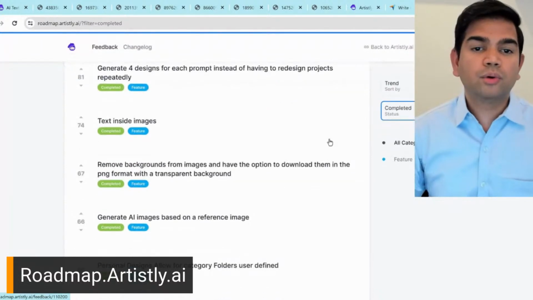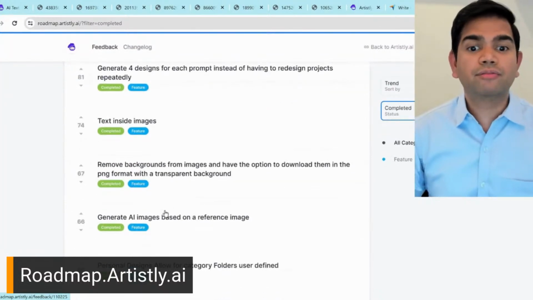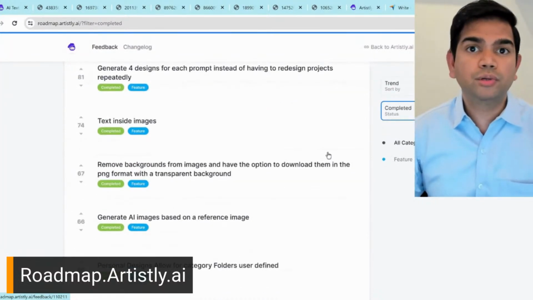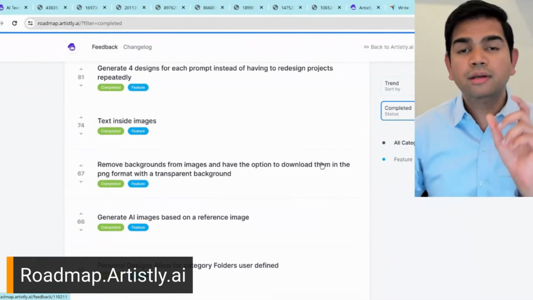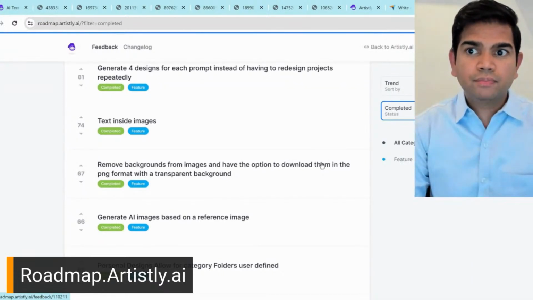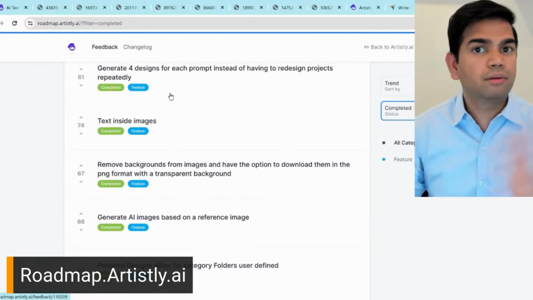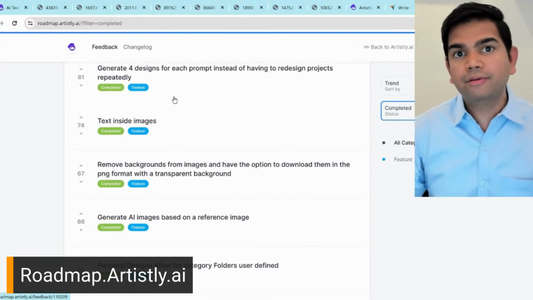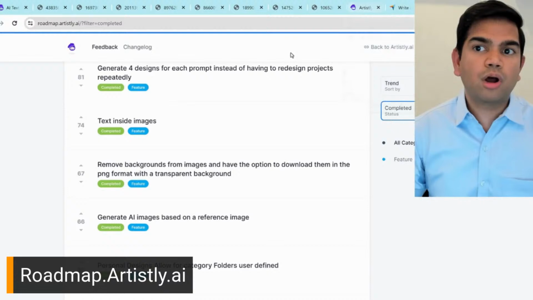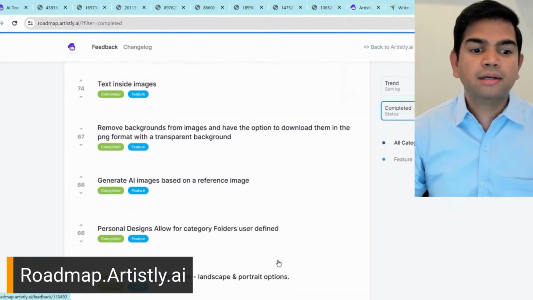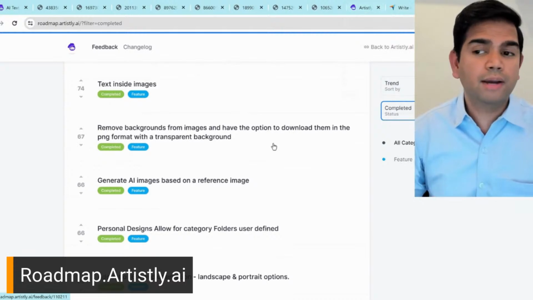And also you can generate AI images based on a reference image, which is basically our prompt to image feature, where you can upload any image, and then it will generate the prompt for it and then redesign that image. So you can upload any image you saw from any other application or anywhere on the web, and we can recreate that image using the prompt to text feature, basically, right? And the folders and all that stuff. So we're on top of it. You can always keep updating, and the roadmap is really, really good.